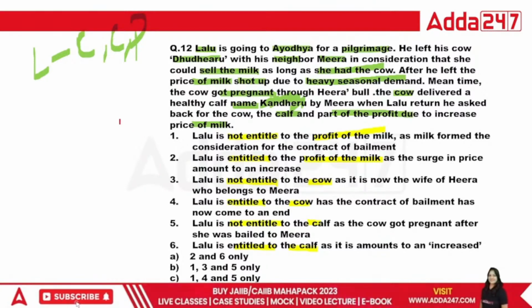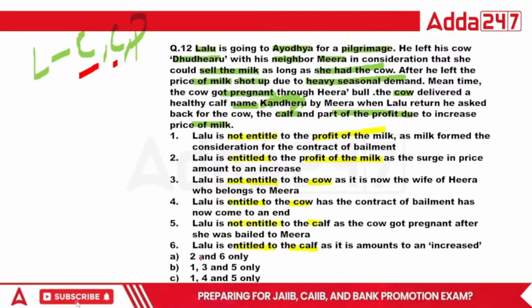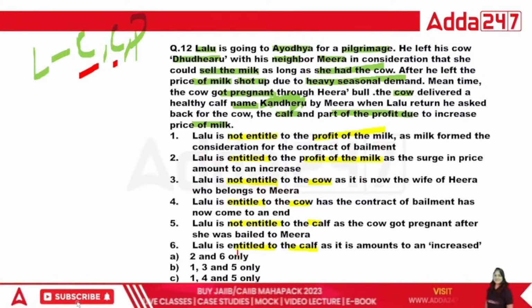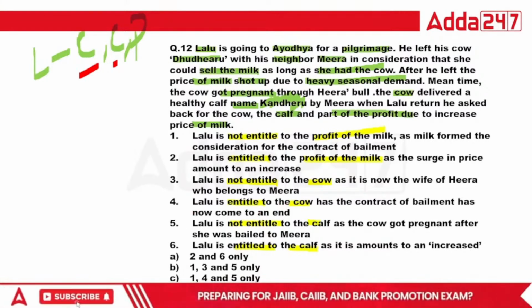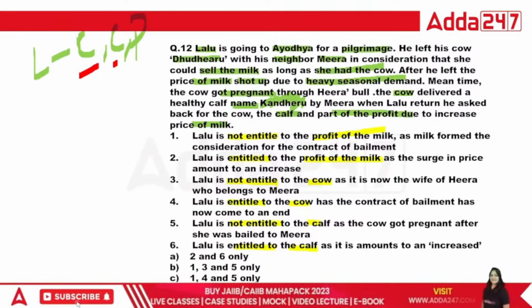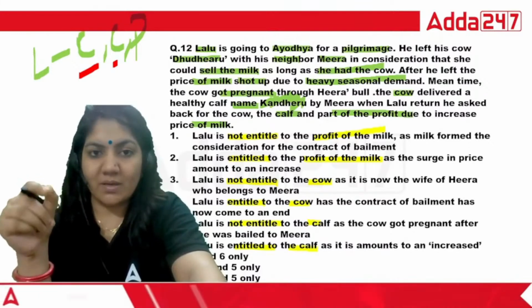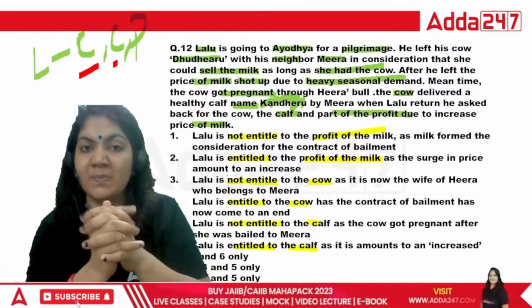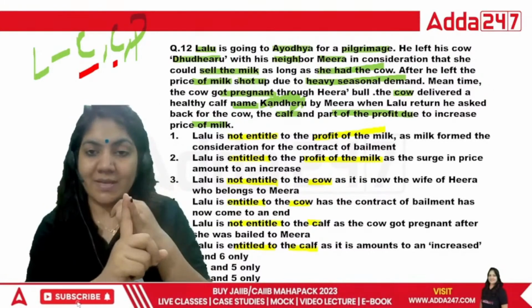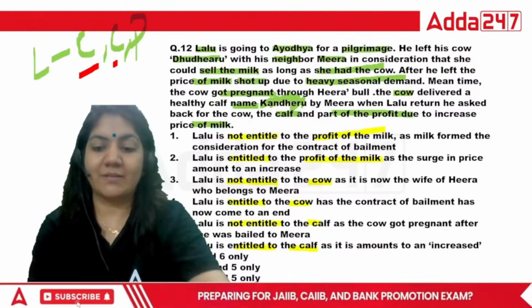So here, first of all, cow and calf. This is basically cow and calf, so 6 is the right answer, right? Because Lalu is entitled to the calf, because the calf is an increased thing, and Lalu is entitled to the cow. So 4 and 6 is right. So you can easily tick mark on D1. These questions are somewhat tricky. If you just tick mark on the first one, then automatically you will tick mark the next answer. So for the 12th month, Lalu is entitled to the cow and calf, but not the profit of the milk. So 12 is the right answer.